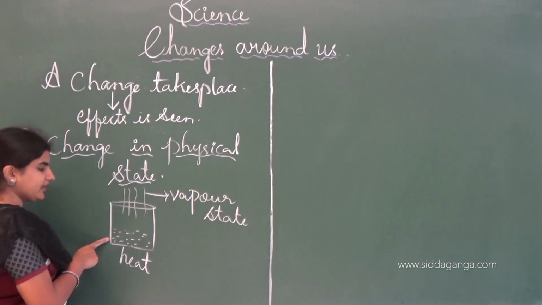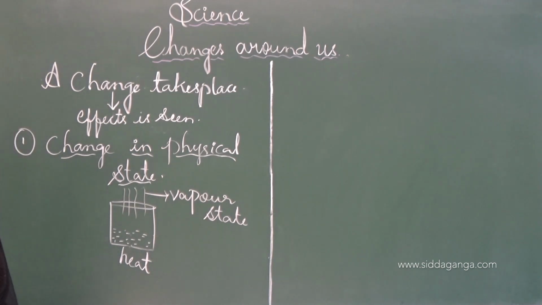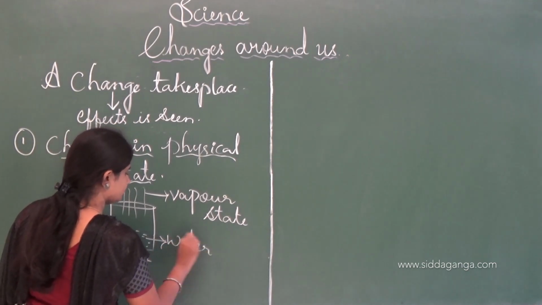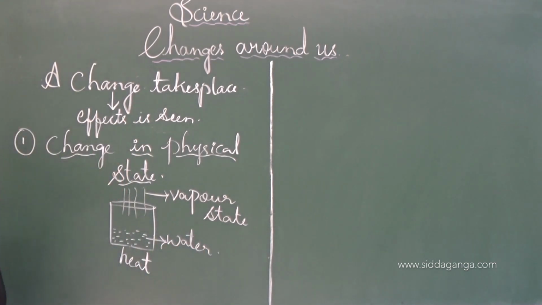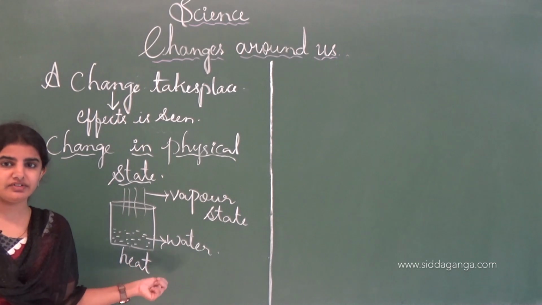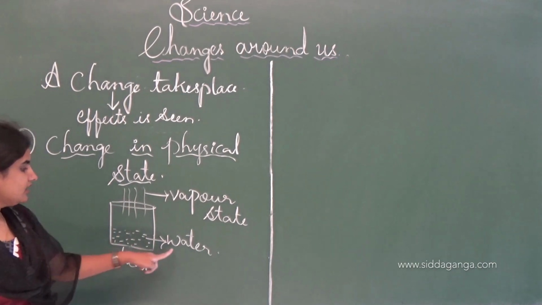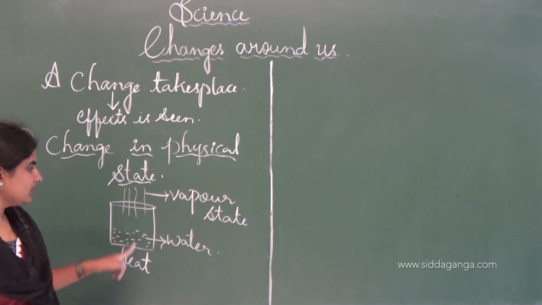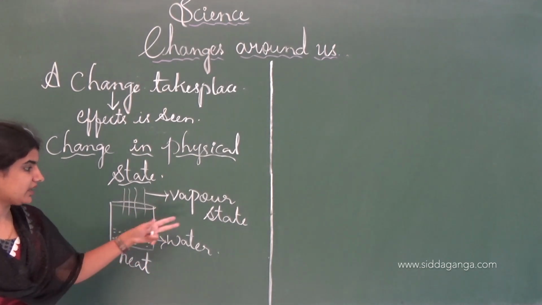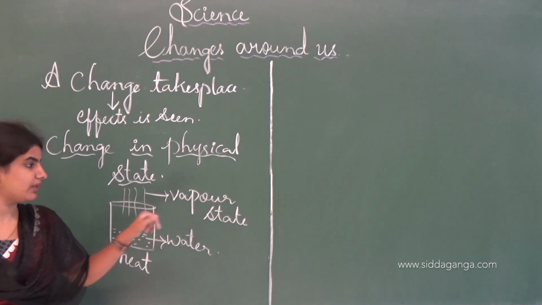Till then the water is formed as a liquid form. See, this is one of the examples of a change in the physical state. Physical change is nothing but a reversible change, and we call it a change in physical state. See, if we heat water, it forms water vapor, nothing but the steam. It converts into another state known as the vapor state.